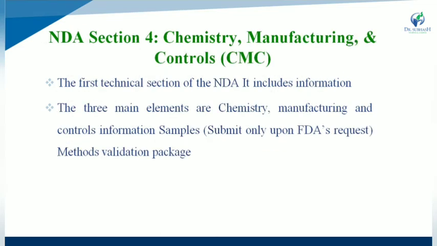Next is section number 4, which is used for chemistry, manufacturing and control, also called CMC. It is the first technical section of the NDA.